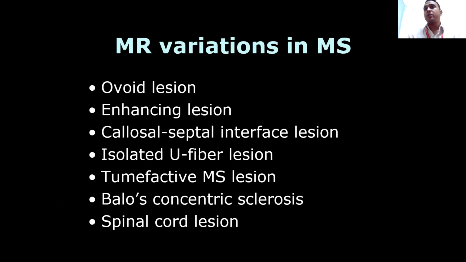Remember, when we speak of MS, we should be speaking about the normal type, that is the classical. Then we have the tumefactive MS. We have Balo's concentric sclerosis. And we have also the Marburg type of multiple sclerosis. What is Marburg type? It is the most dangerous type, very bad prognosis. It's also called malignant multiple sclerosis.